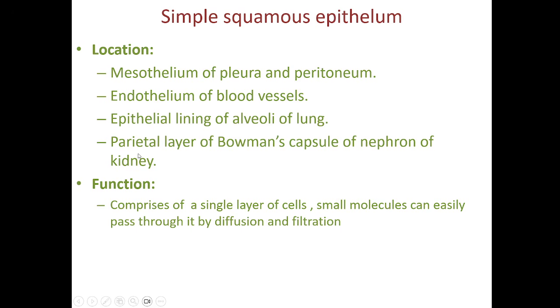Simple squamous epithelium is also present in the parietal layer of Bowman's capsule of the nephron of a kidney. The major function of simple squamous epithelium is that it helps in passage of substances or chemicals by diffusion and filtration, as it is a single layer of cells.